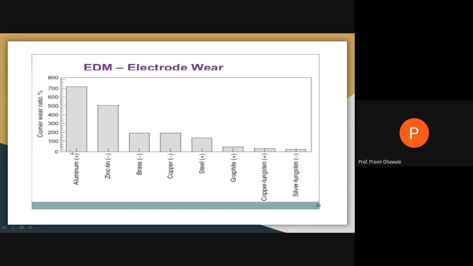As aluminum has a low melting point, its corner wear ratio is near about 700% or 710%, right? Likewise, zinc, brass, copper, steel, graphite, copper tungsten, and silver tungsten. Silver tungsten gives the lowest corner wear ratio, whereas aluminum gives the highest corner wear ratio. This graph represents the amount of corner wear ratio with respect to the material. Draw this diagram also.